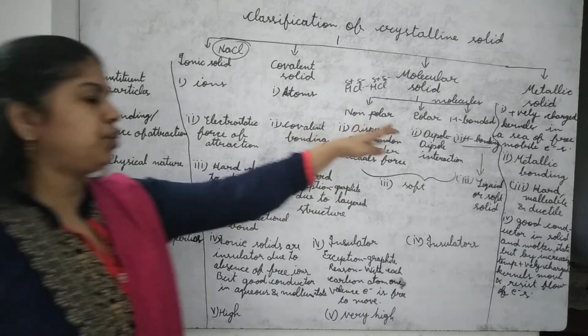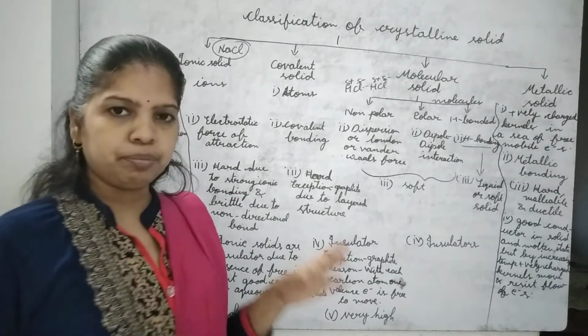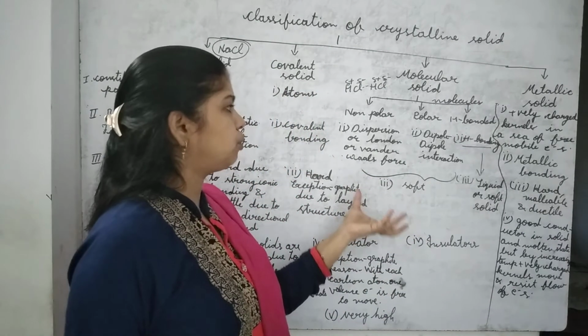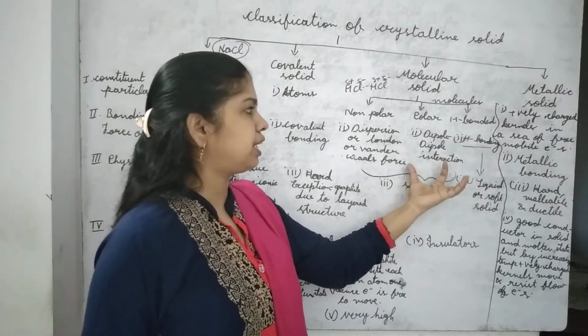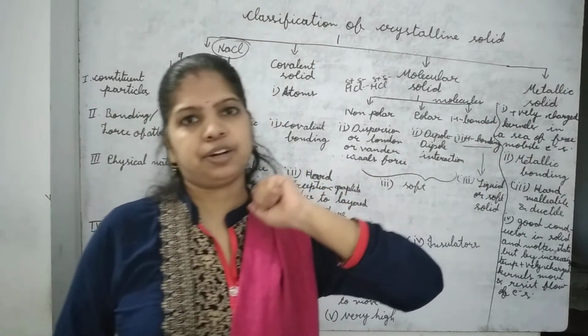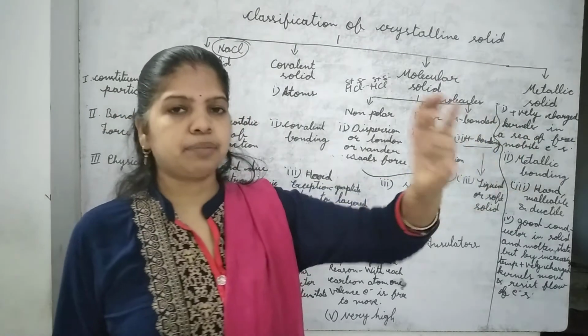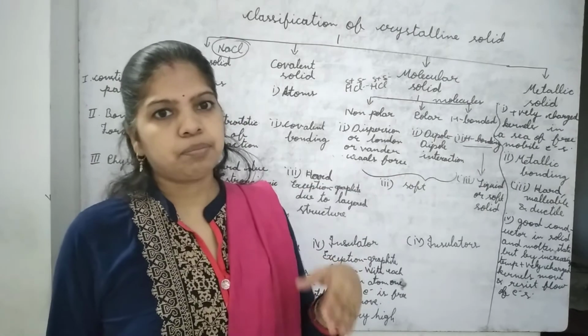Now we are moving towards molecular solid. Here normally melting point is very low. It is easier to break these three bonds: dispersion and dipole-dipole interaction. The last one is strong hydrogen bonding, so a little more heat energy is required to break this bond.